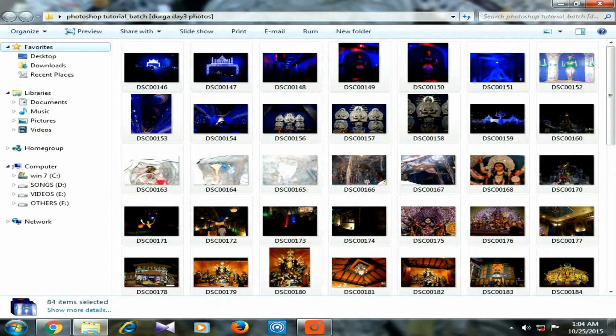So that is a very useful command in Photoshop, and we should use it. You can see every photo has become 1920 by 1440 resolution, and every photo size is now in KB, but before it was in MB.